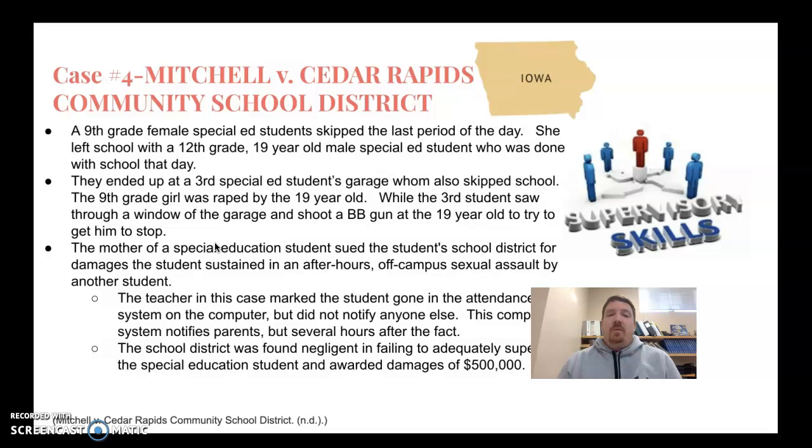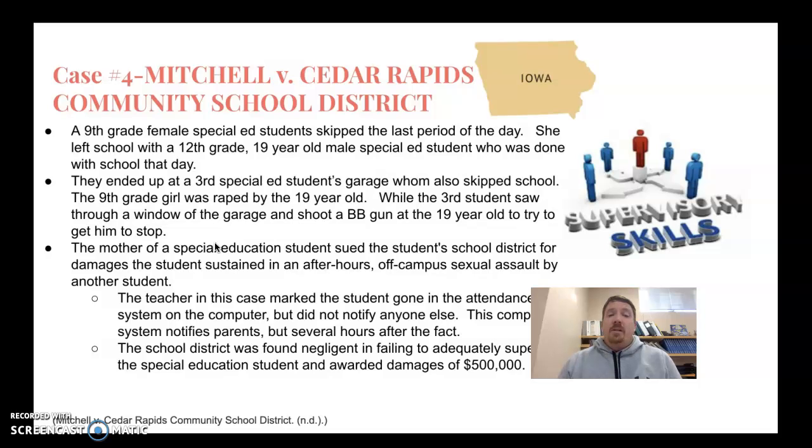While at the garage, he saw through a window that the 19-year-old was raping the 9th grade girl. The third special ed student shot a BB gun at the 19-year-old, trying to get him to stop through the window.